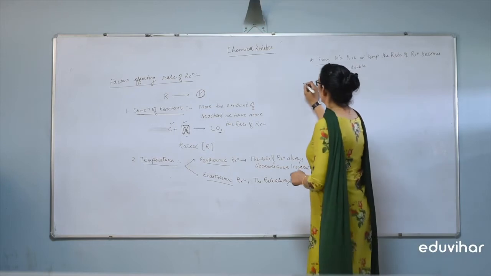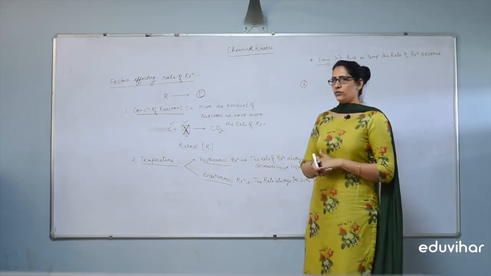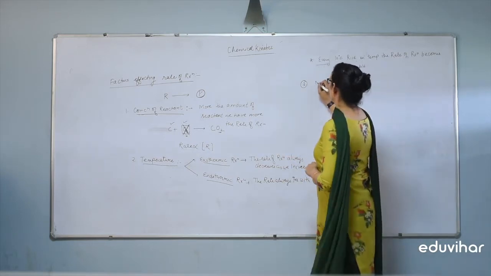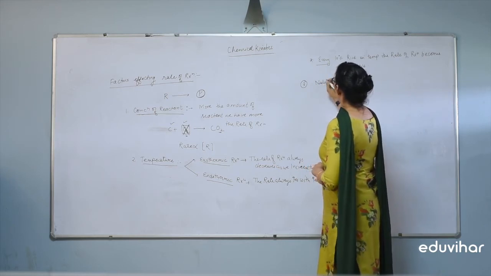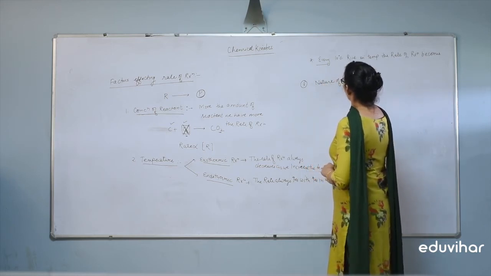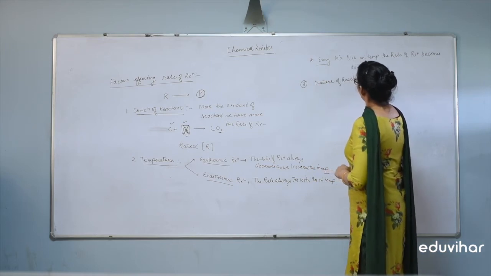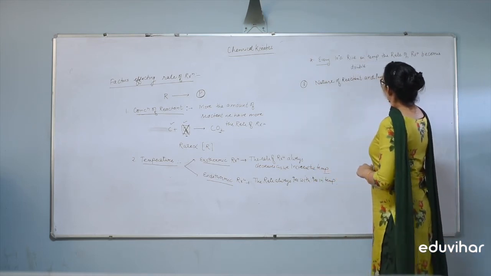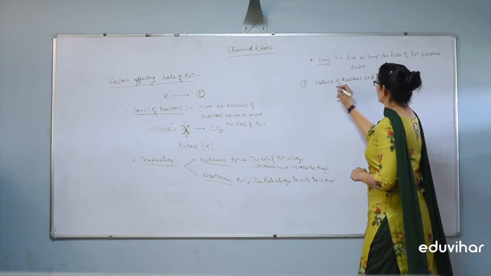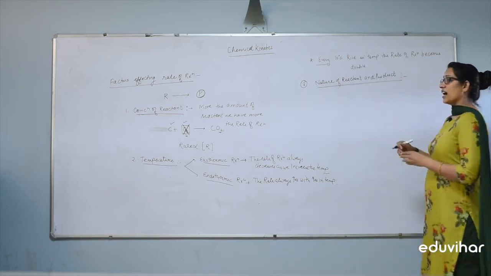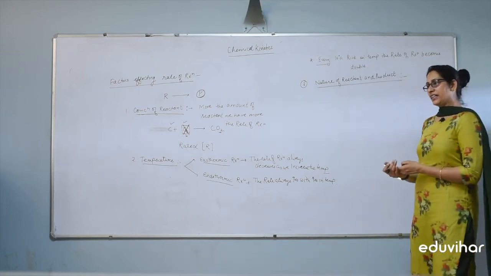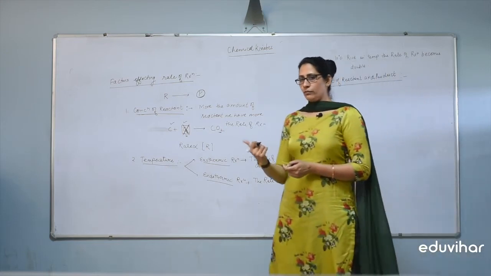Third, on which factor does the rate of reaction depend? Third, it depends on the nature of reactant and product. If the reactant is highly reactive, then the formation of product occurs.